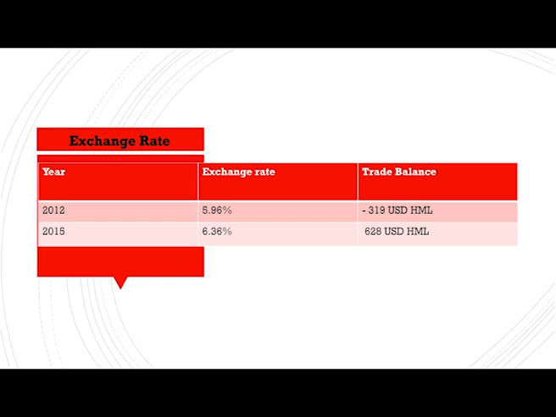During the period, the overall trend of both imports and exports increased, which caused a massive increase in exports from China. This led the balance of trade in China to increase from negative 319 USD billion to positive 628 USD billion. Therefore, we consider that the exchange rate has a significant impact on international trade.